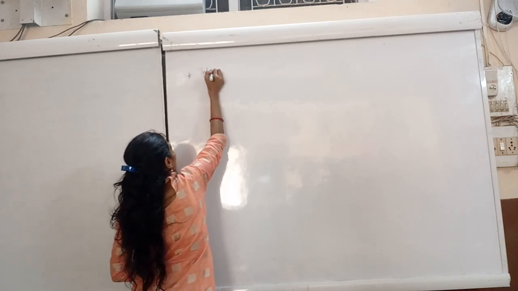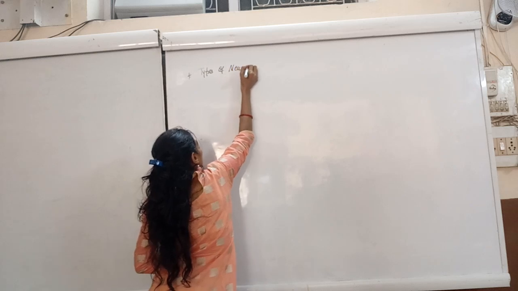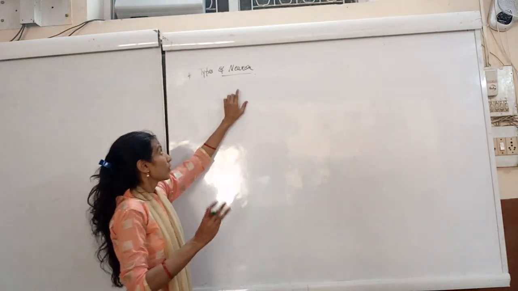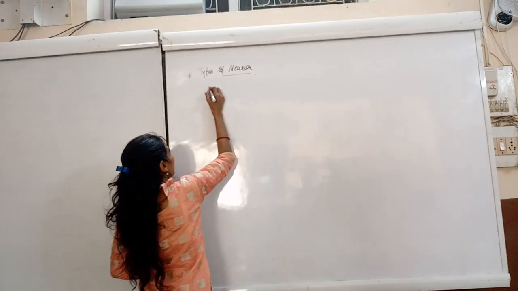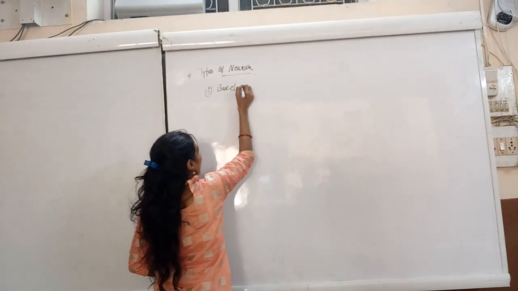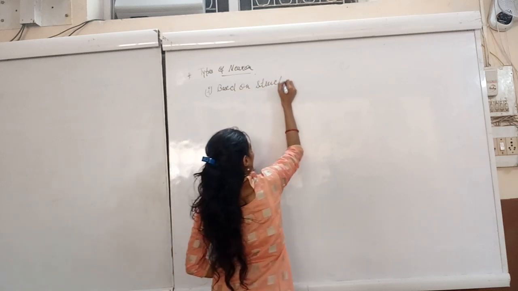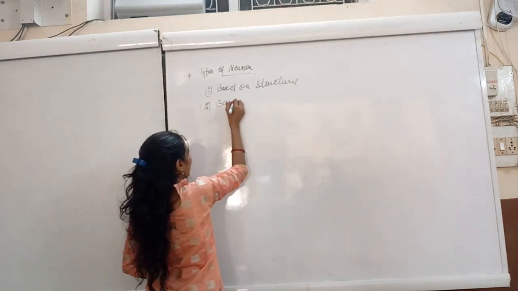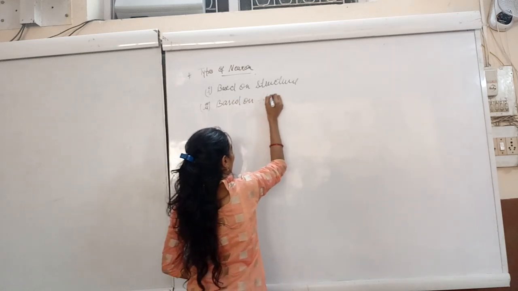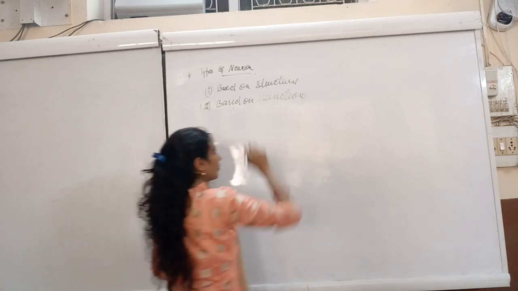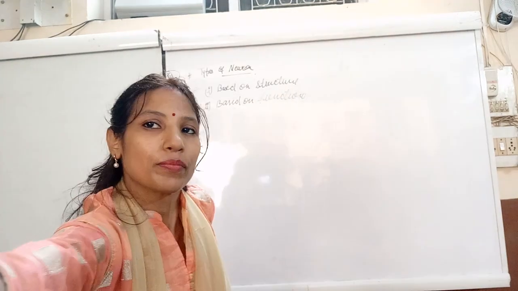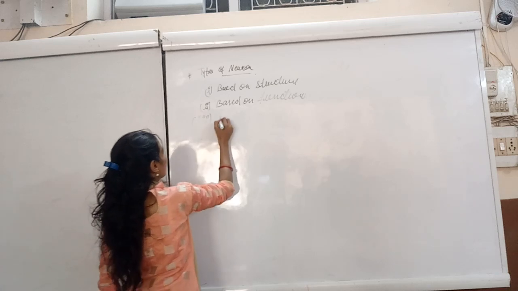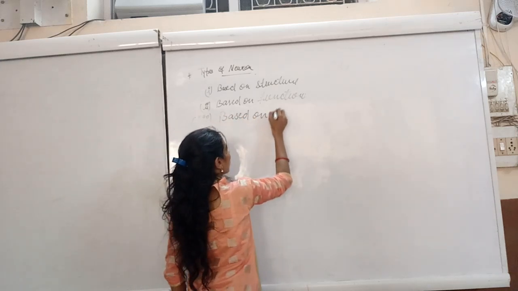Three types we will discuss: one based on structure, one based on function, and one based on myelin sheath.